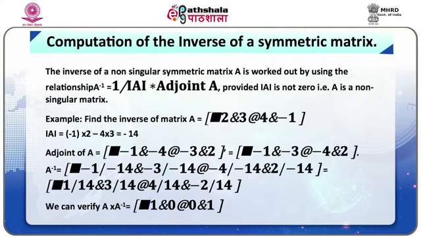We can verify that multiplication of this inverse with the original matrix A, of which it is the inverse, will give you the identity matrix, that is, a 2 by 2 matrix whose diagonal elements are 1, 1 and the off-diagonal elements are 0, 0.